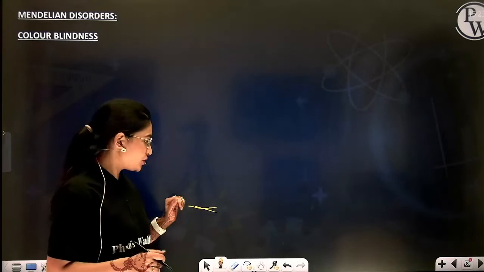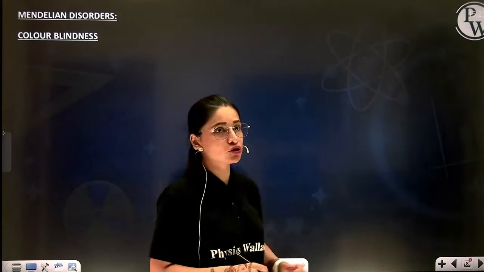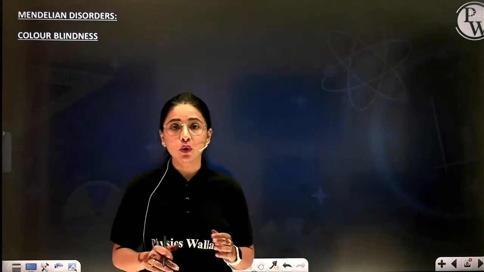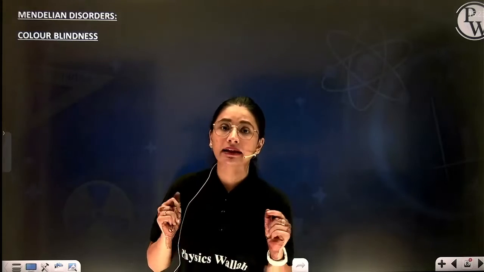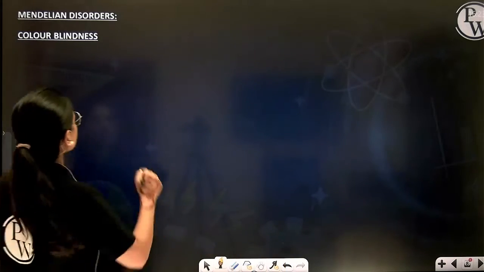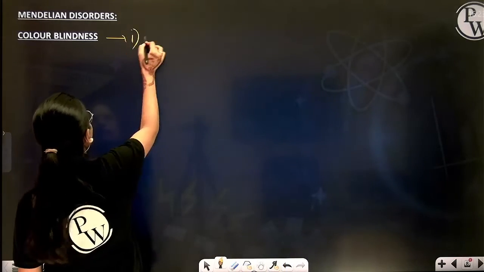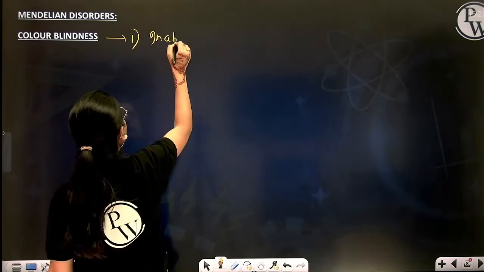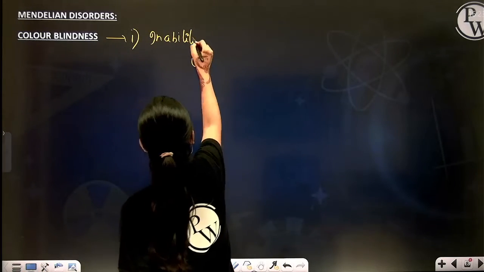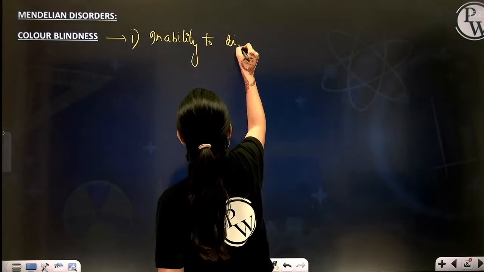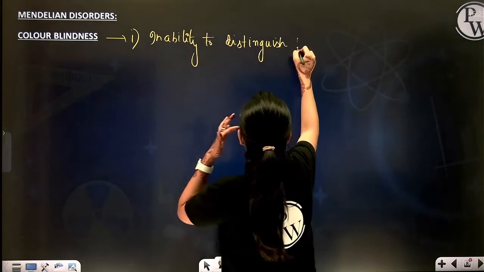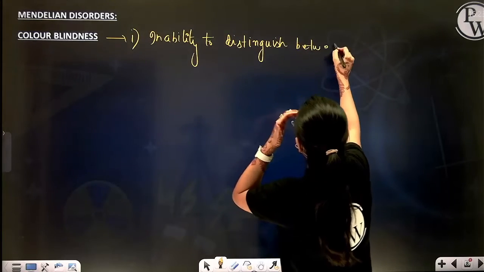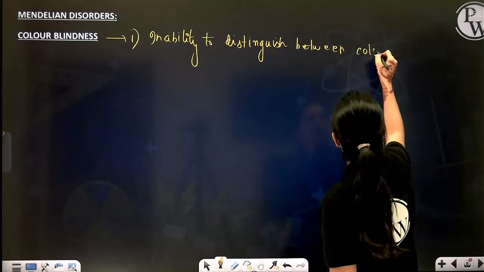Okay. So I was telling you about color blindness, that it is a sex-linked recessive disorder. That means the genes are located on X chromosome and the disease will only reflect when both the alleles of a gene in a diploid cell will be present in their recessive state. So first point, what we are going to write for color blindness? Inability to distinguish between colors, mainly red and green.